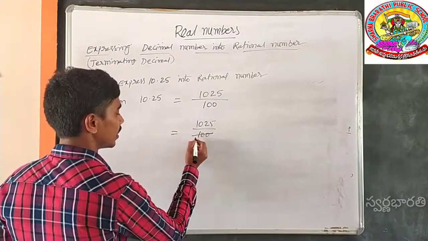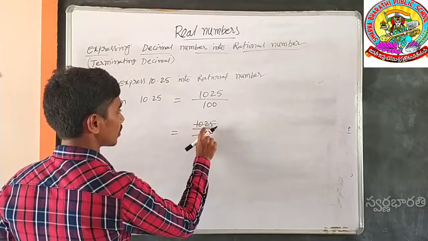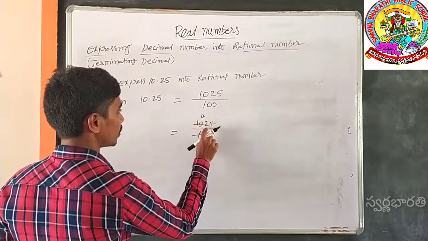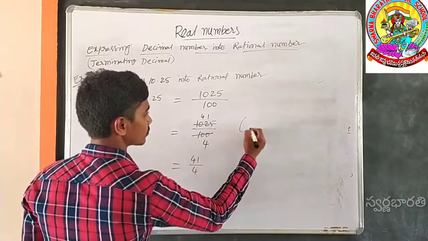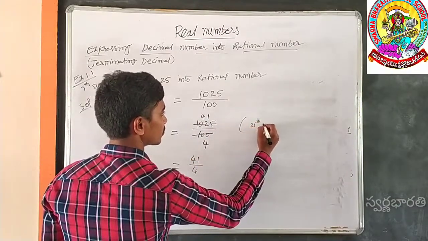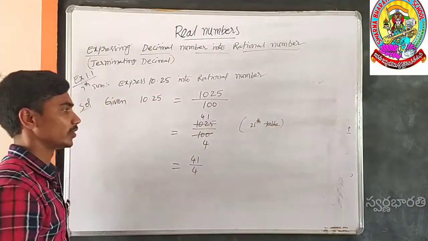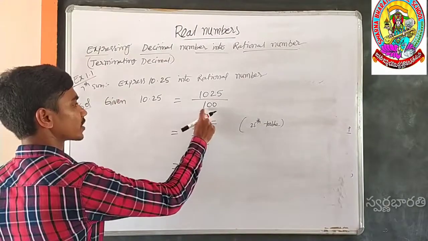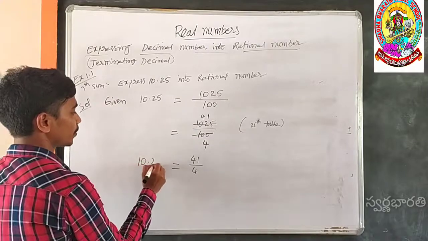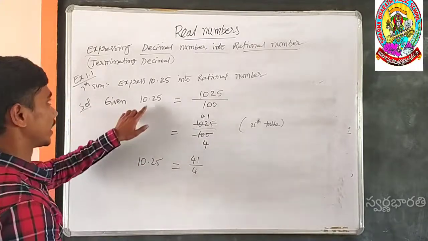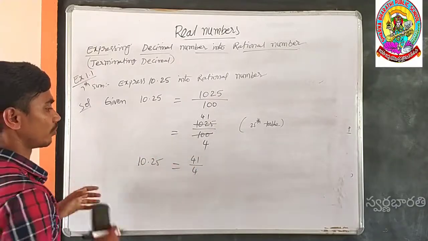The 25th table cancels 1025 by 41 times and 100 by 4 times. So 10.25, a terminating decimal, has rational form 41 by 4.